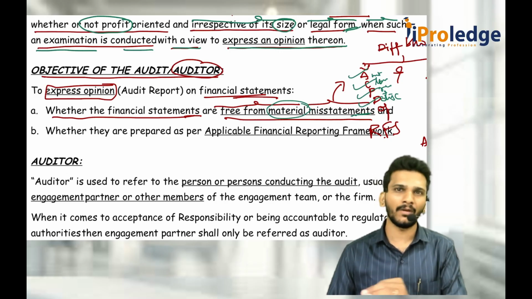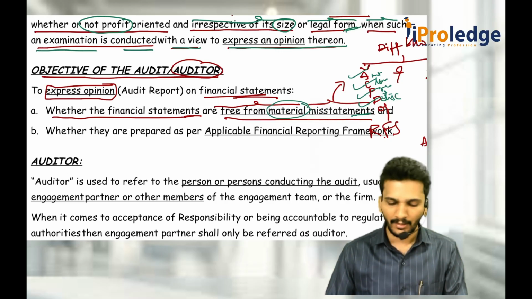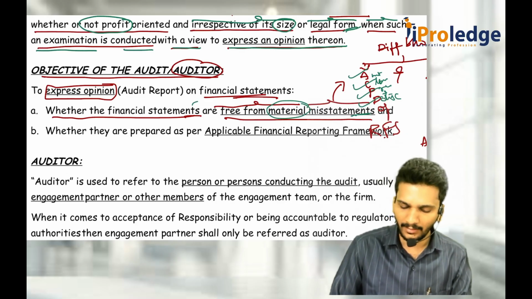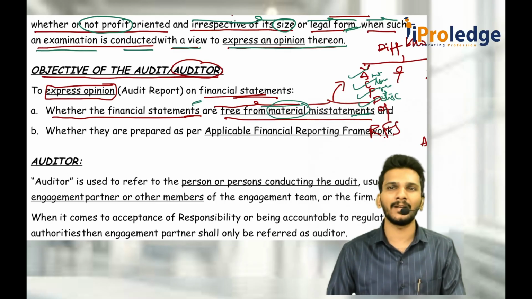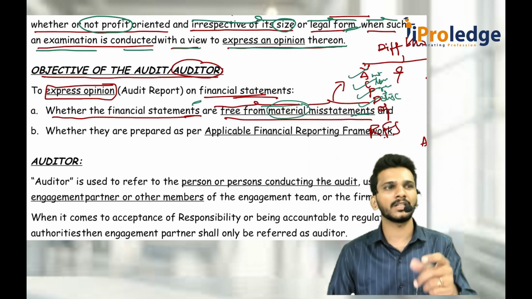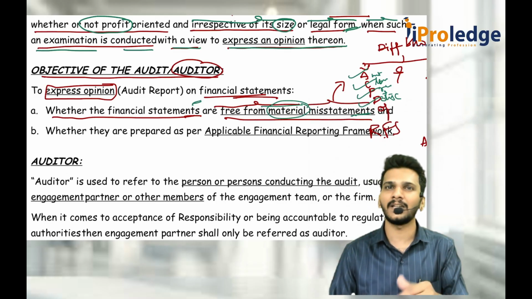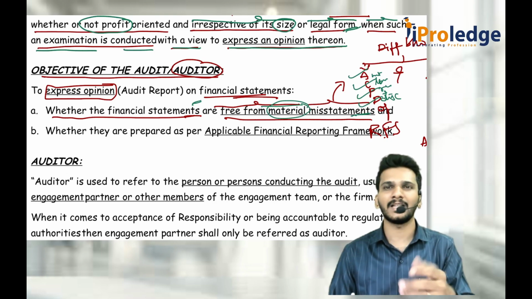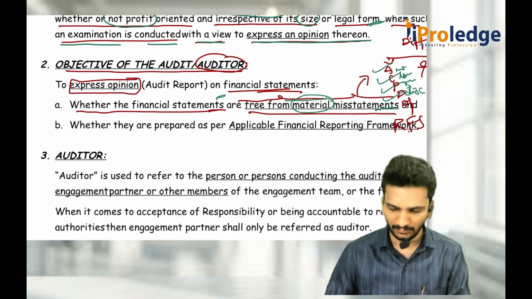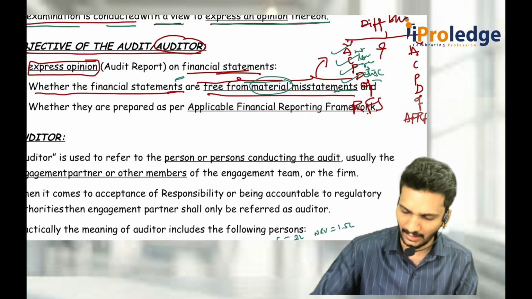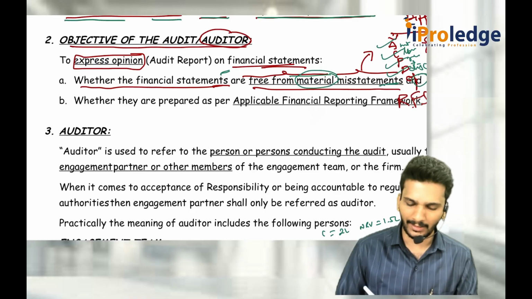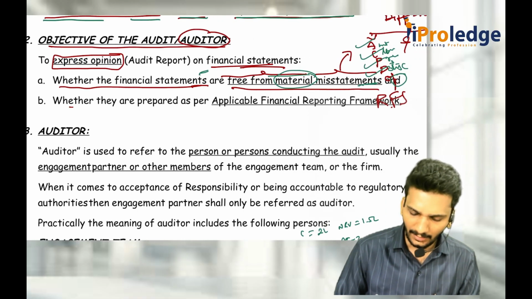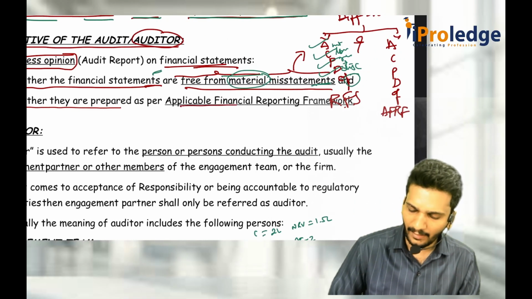You should never focus on the immaterial items. So you should tell in the opinion that all the financial statements are free from material misstatement. Free from means what? That it is not caused by any bias, wrong classification, wrong presentation and all those things. First reporting, then the auditor also has to report in the opinion whether they are prepared as per AFRF or not.